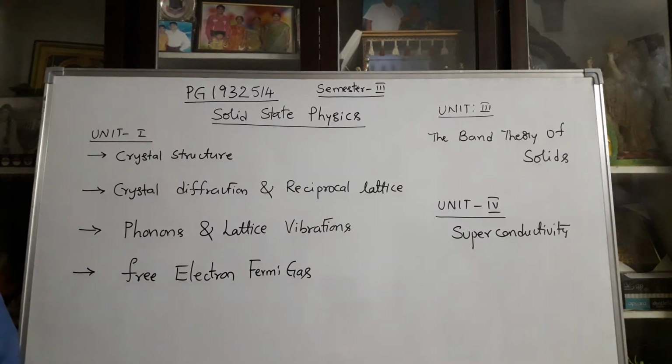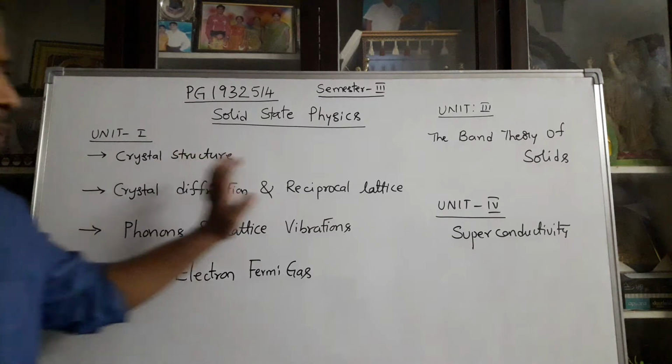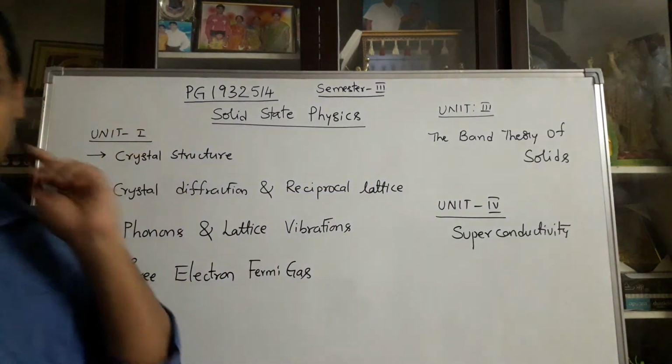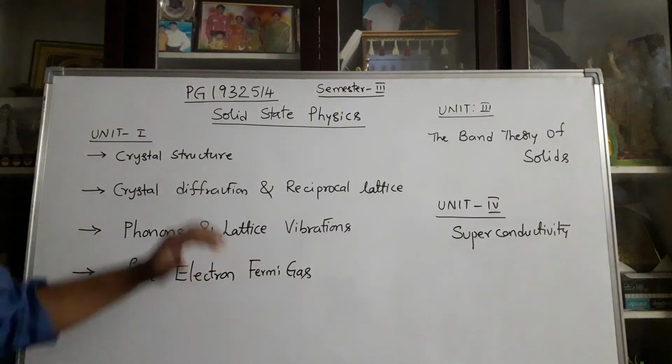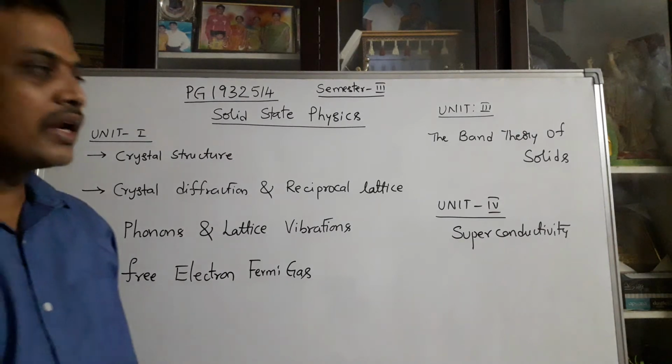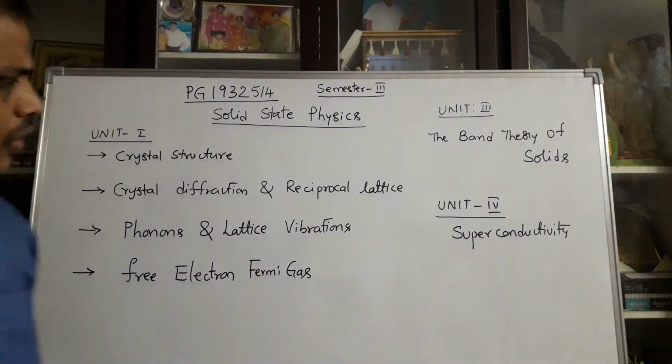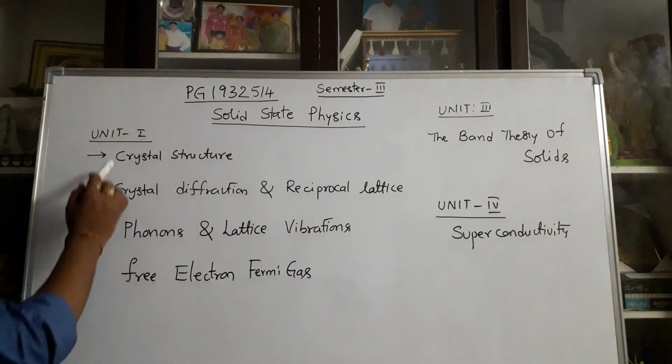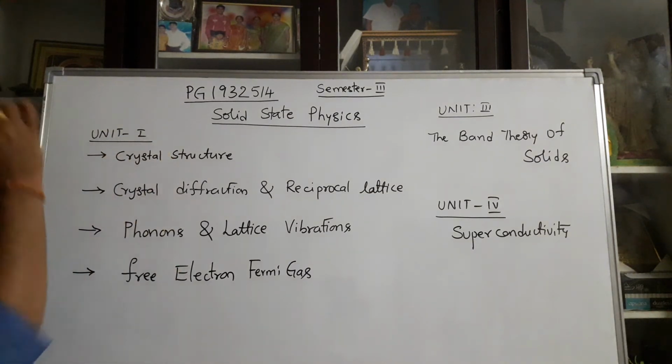According to the data, before going to the complete paper explanation, first we can learn about which topics are explained in this semester. So in this semester, in unit 1, there are 4 topics.